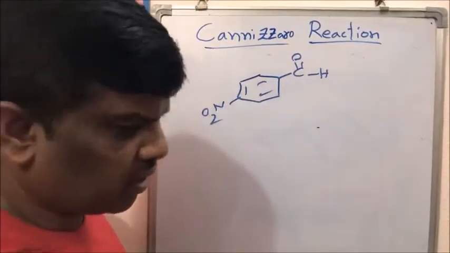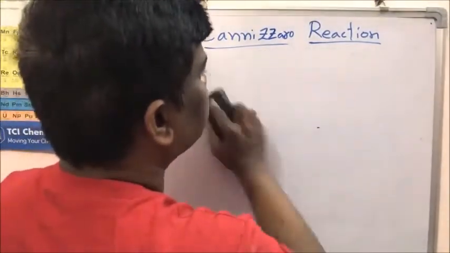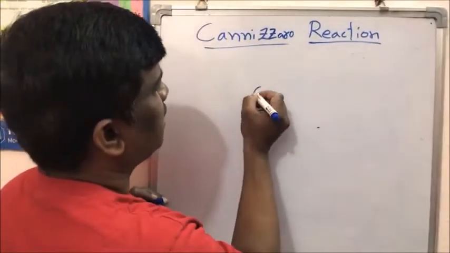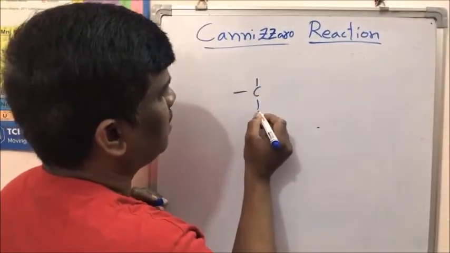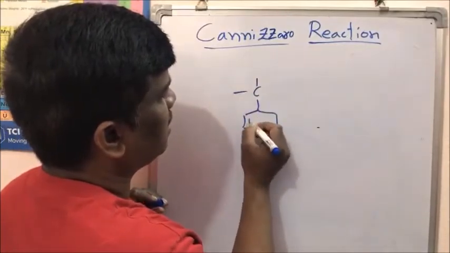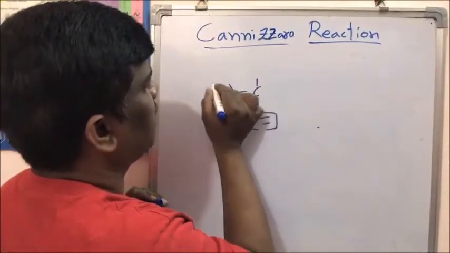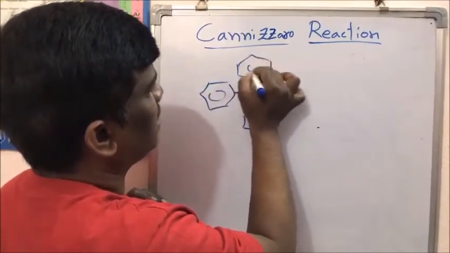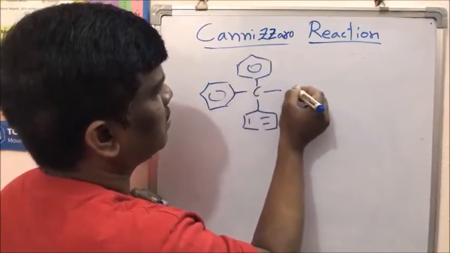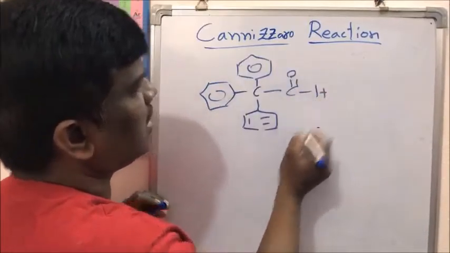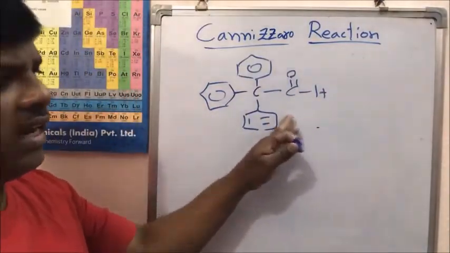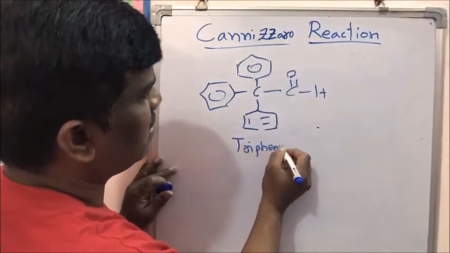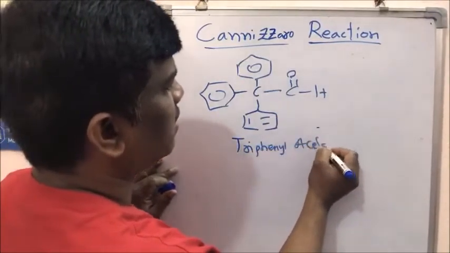This is two things. And one more thing is sterically hindered. For example, if I take this aldehyde, triphenyl acetaldehyde, with three phenyl groups.